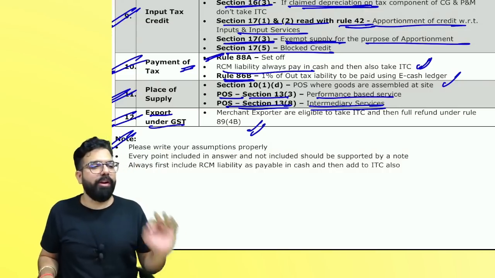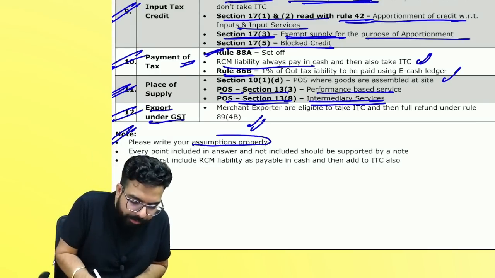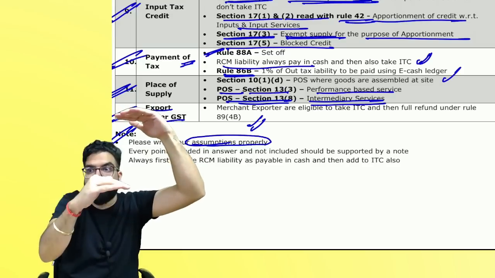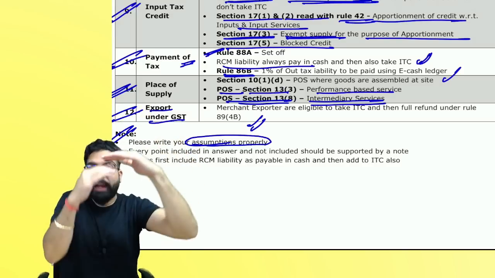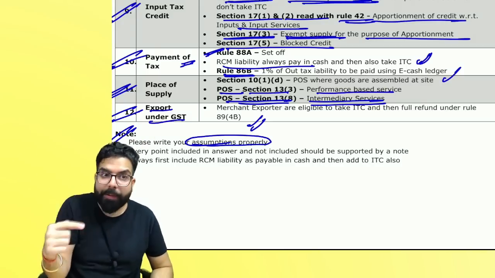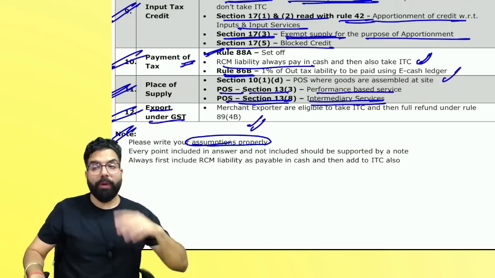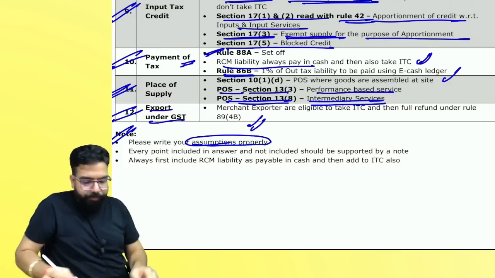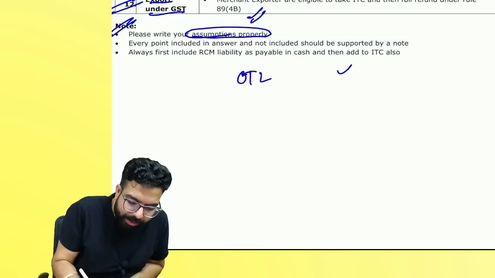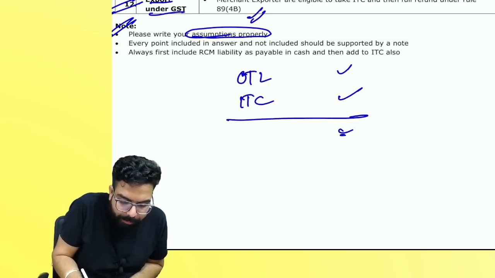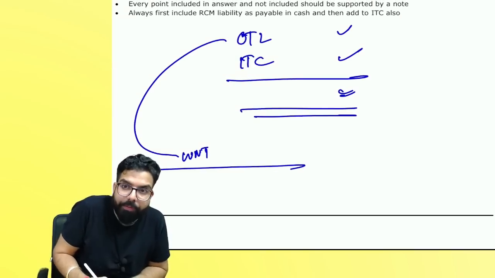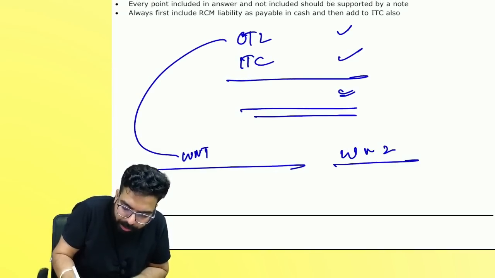Always remember one thing: whenever you are solving big question answers, write your assumptions properly. For every question, when you write the answer, if you have mentioned 5 points under output tax liability, those 5 points should have a note. Every input tax credit point should have a note. As and when you keep writing, write the notes also. Don't miss out. In your exam, if the question is asking about net liability, output tax liability, input tax credit, and the net amount payable, write first. This you write as working note number 1. This will be your 1st page. Working note number 2 will be your 2nd page.